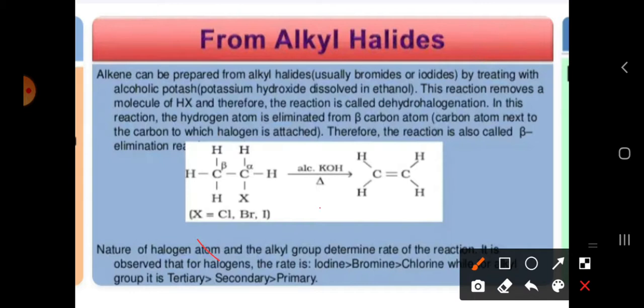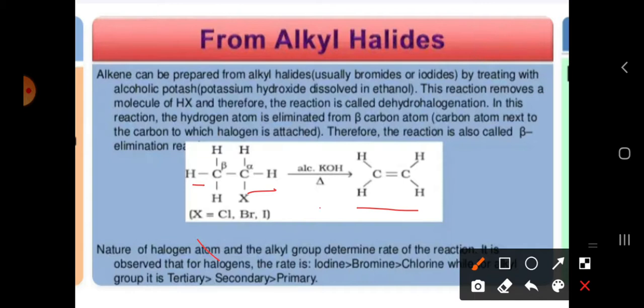Sorry, not addition, elimination. Elimination means saturated to unsaturated reactions. Okay. So a single bond is forming a double bond. Those types of reactions we call elimination reactions. So the alkyl halides we have taken will undergo elimination reaction.